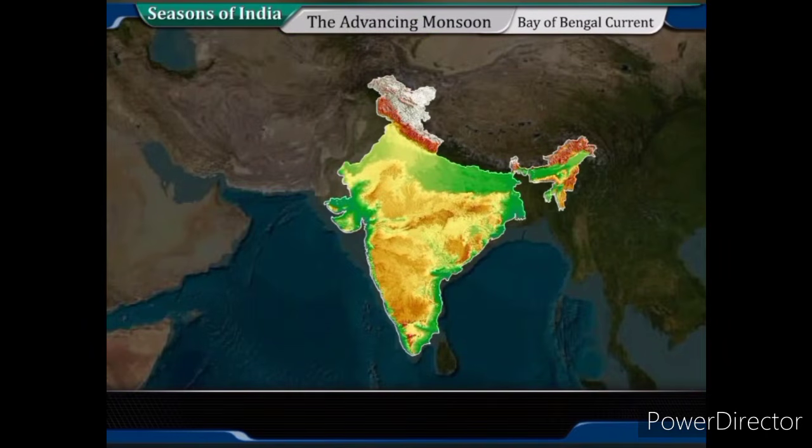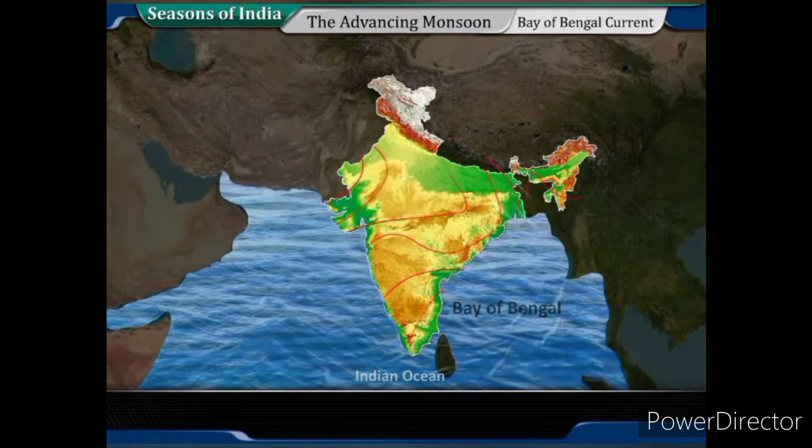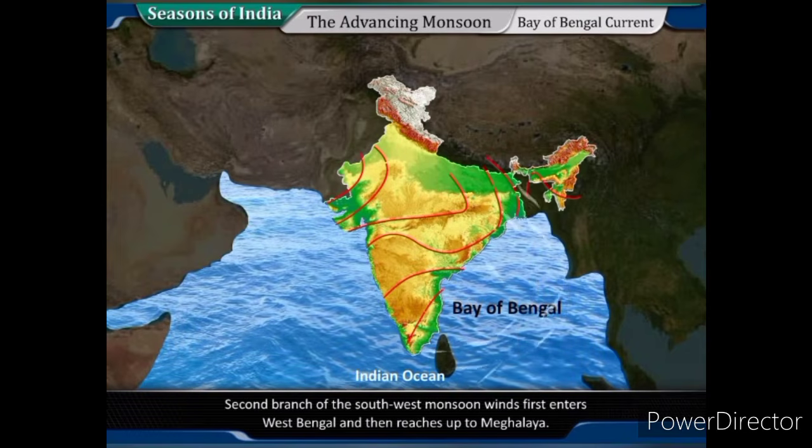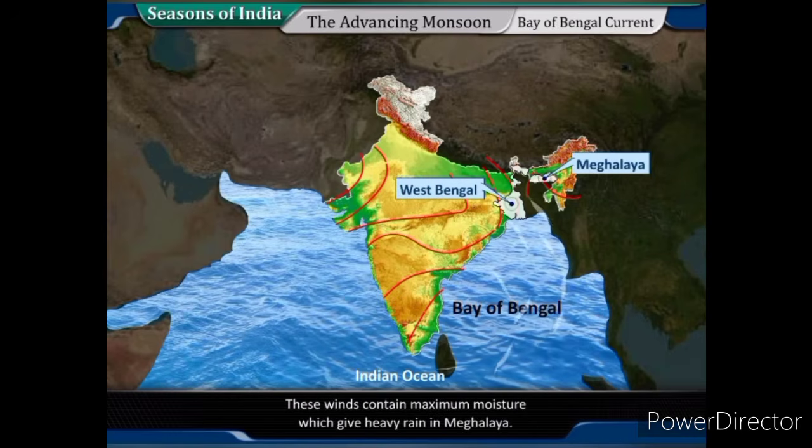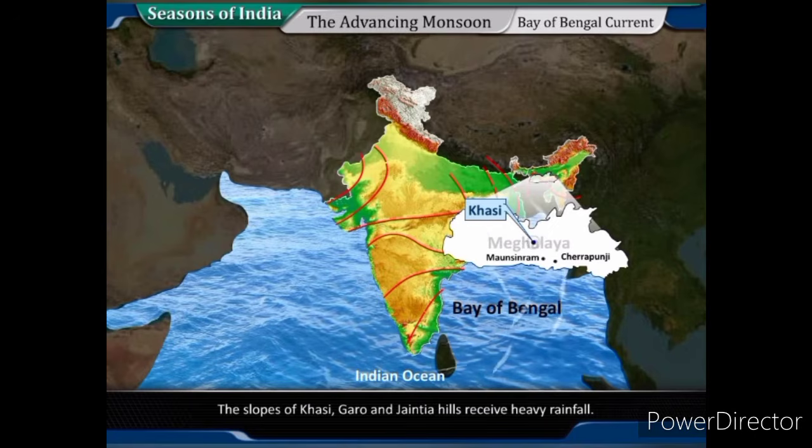Bay of Bengal current. The second branch of the southwest monsoon winds first enters West Bengal and then reaches up to Meghalaya. These winds contain maximum moisture, which give heavy rain in Meghalaya. The slopes of Khasi, Garo and Jaintia hills receive heavy rainfall.